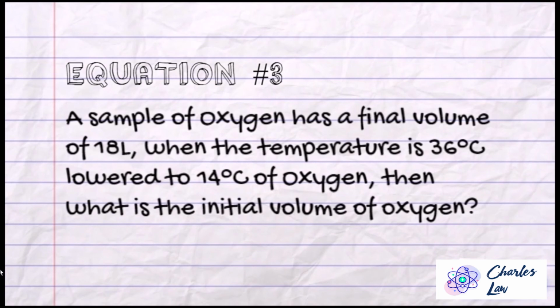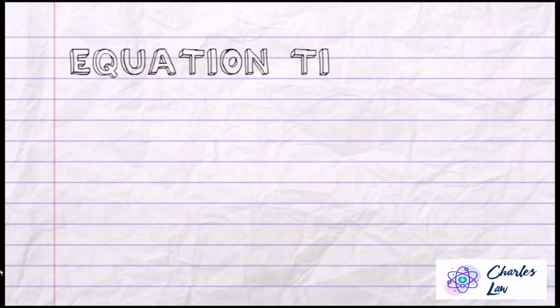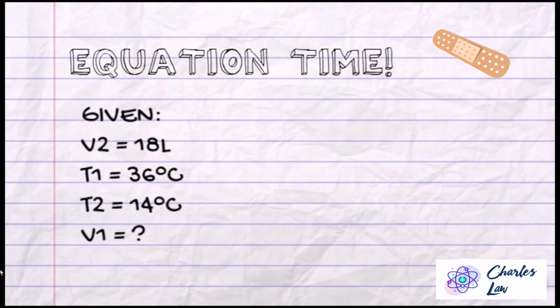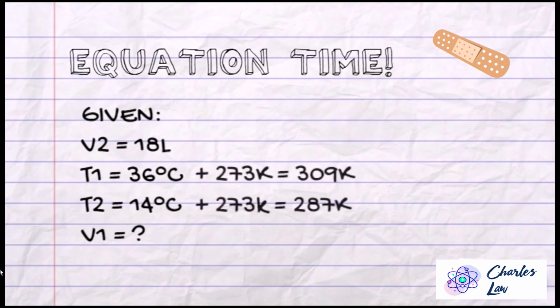A sample of oxygen has a final volume of 18 liters. When the temperature is lowered from 36 degrees Celsius to 14 degrees Celsius, then what is the initial volume of oxygen? The givens for this question are, the final volume is equal to 18 liters. The initial temperature is equal to 36 degrees Celsius plus 273 Kelvin is equal to 309 Kelvin. The final temperature is equal to 14 degrees Celsius plus 273 Kelvin is equal to 287 Kelvin.